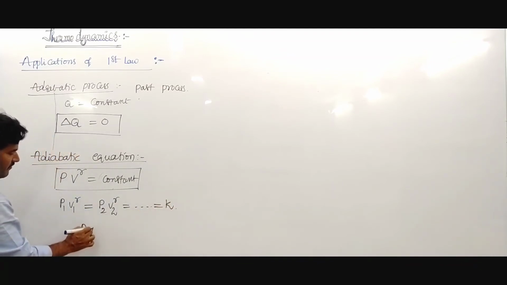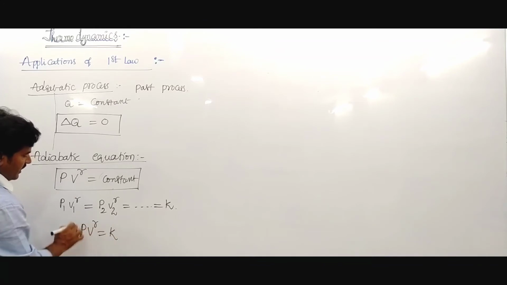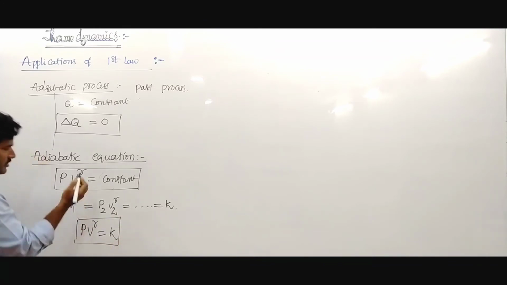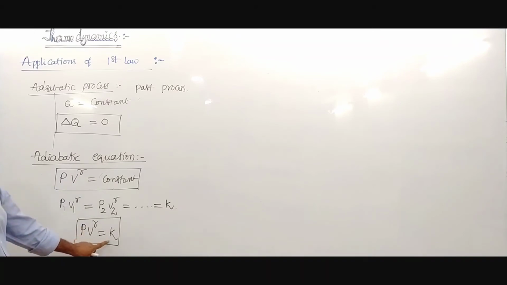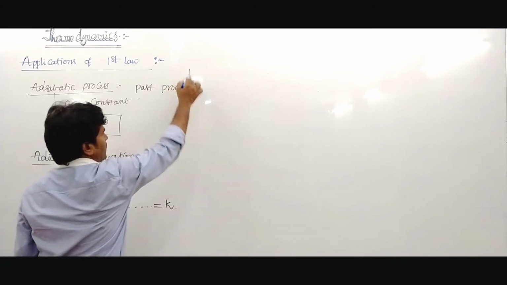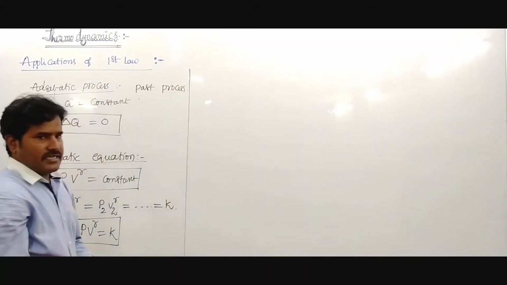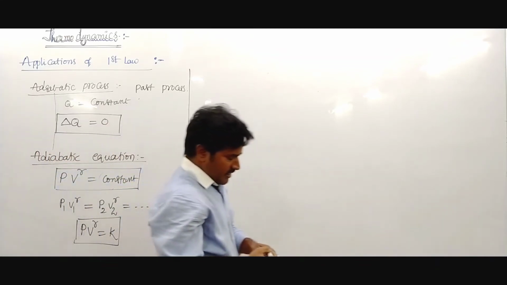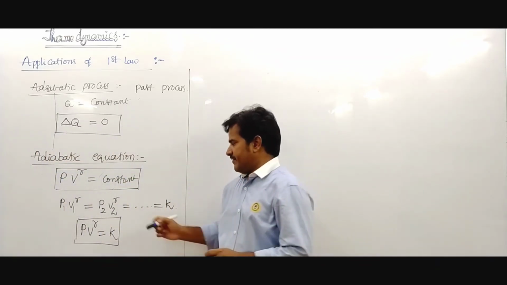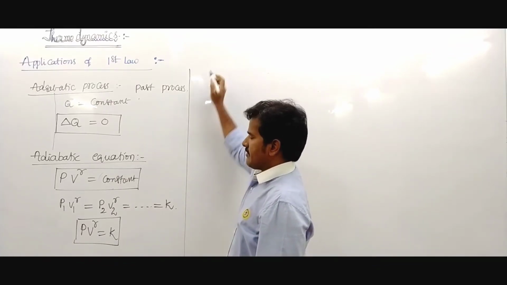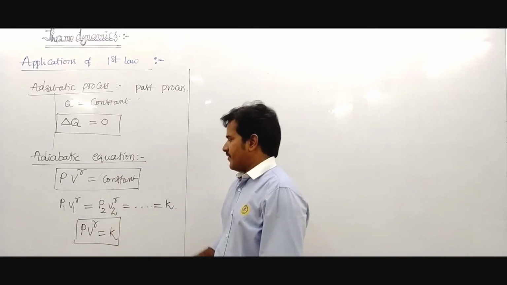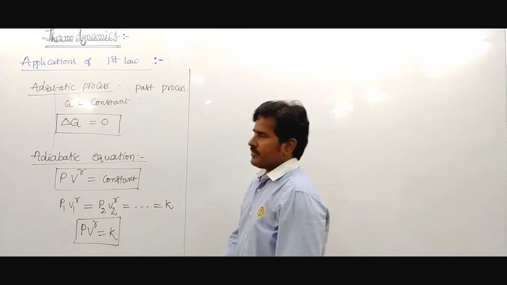That means P V power gamma equals K, where K indicates a constant. This is nothing but the adiabatic equation. P V power gamma equals constant. This adiabatic equation is the equation of pressure and volume.